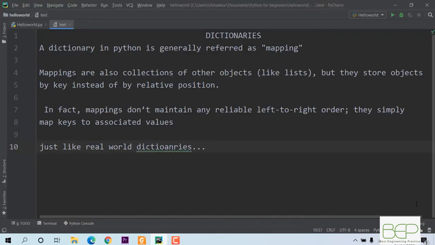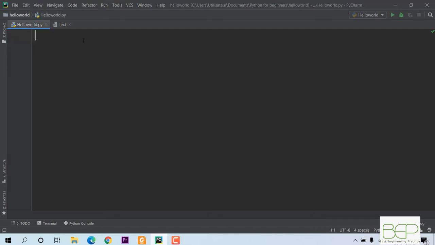In real world dictionaries, you have words which are keys, and their associated values are their definitions. So it's the same concept in Python programming with keys and values. Let's go back to our Hello World project and see how we declare a dictionary in Python.